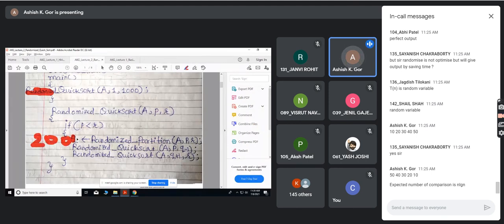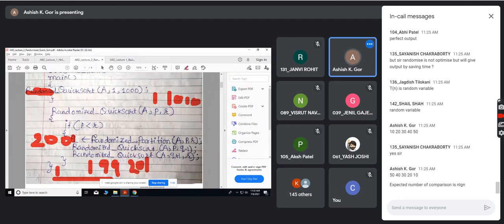P is 1, R is 1000, and Q is 200. That means one partition will be from 1 to 199, the left hand partition, and the second partition would be from 201 to 1000, the right partition.